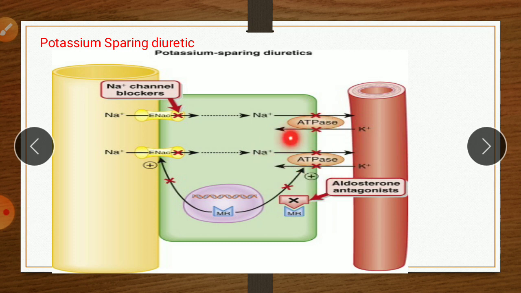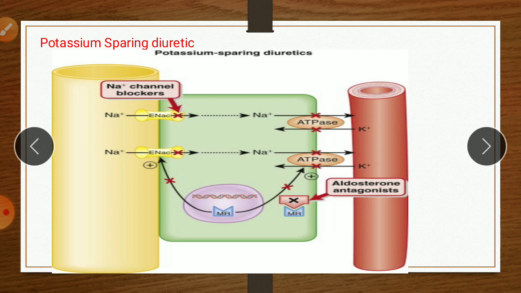Therefore the sodium ATPase pump is not synthesized and we get the opposite effect. Opposite effect means there is no loss of potassium but there is a loss of sodium and chloride. So potassium-sparing diuretics, in simple language, do not cause loss of potassium but cause loss of sodium and chloride. Therefore these drugs are natriuretic, meaning they cause loss of sodium, then chloruretic, which causes loss of chloride, and anti-kaliuretic, meaning they preserve potassium. So this is the mechanism of action of potassium-sparing diuretics.